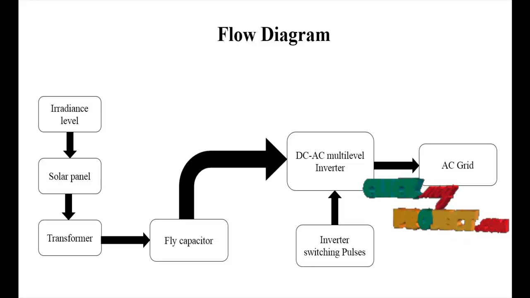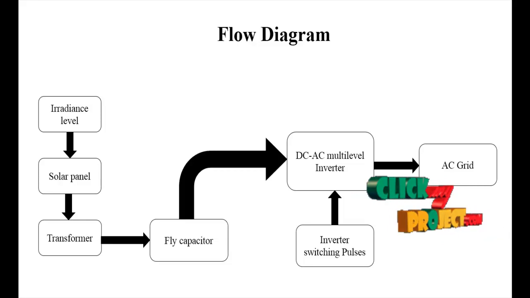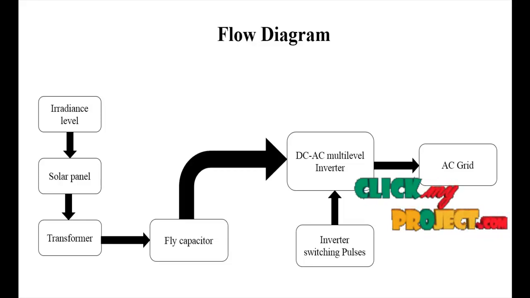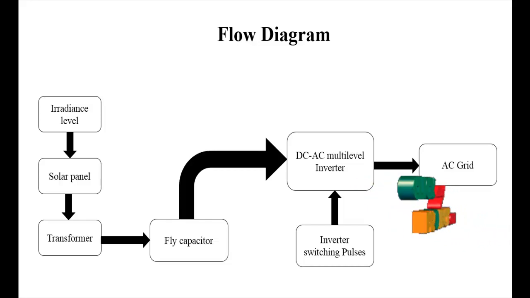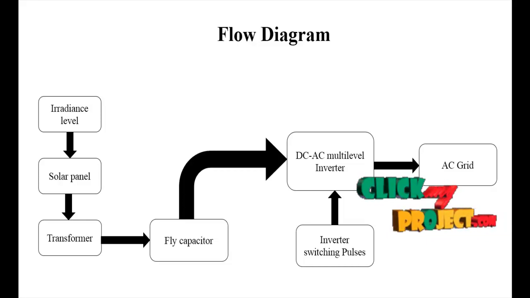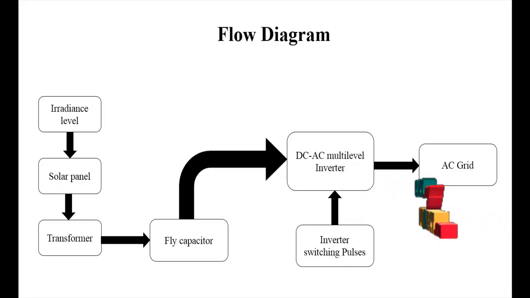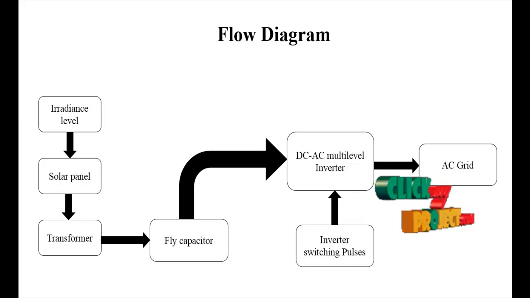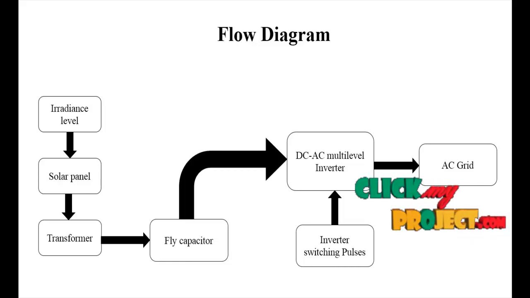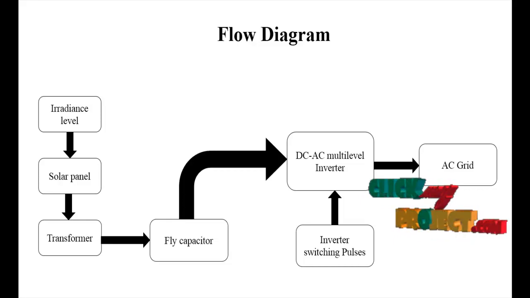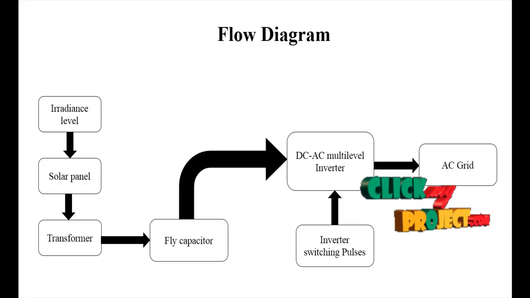There are three legs of the inverter. S1 and S2 have the T on and T off condition. After that, S3 and S4 have the T on and T off condition, and S5 and S6 have the T on and T off condition. Overall, three sine waves and one sawtooth wave generate the pulses. The generated pulse is the duty of the pulse through the DC to DC, DC to AC multi-level inverter input. Finally, it is connected to the AC grid. The grid is a micro grid or any other AC grid.